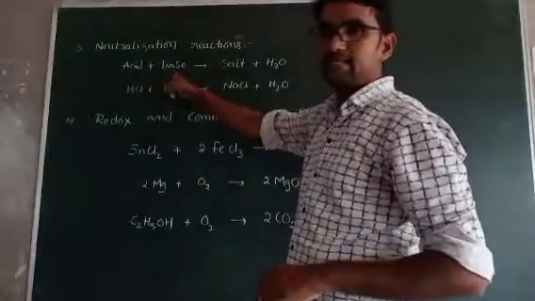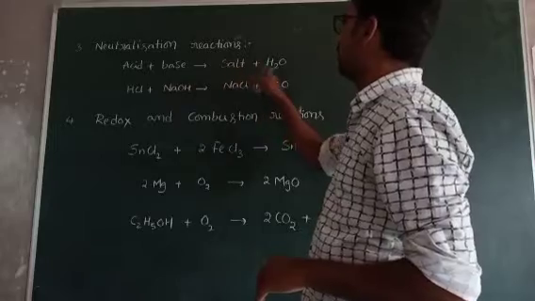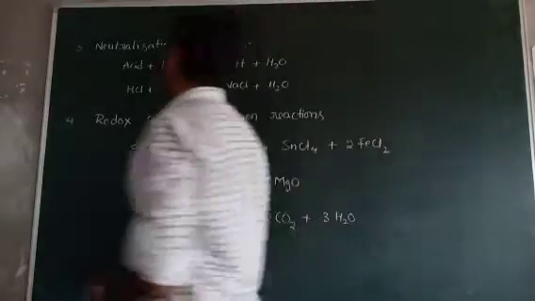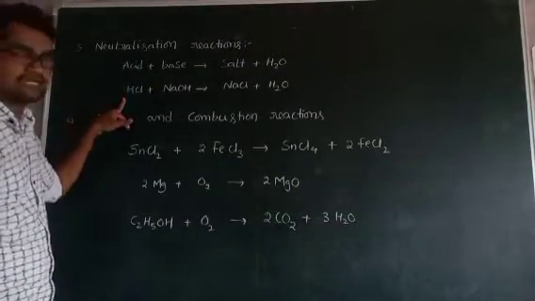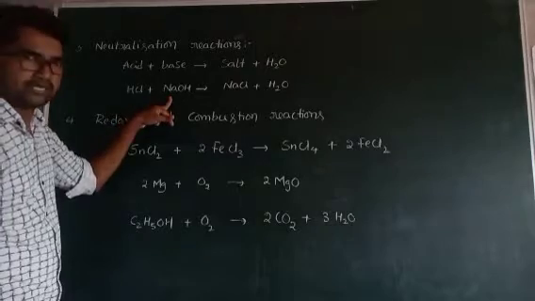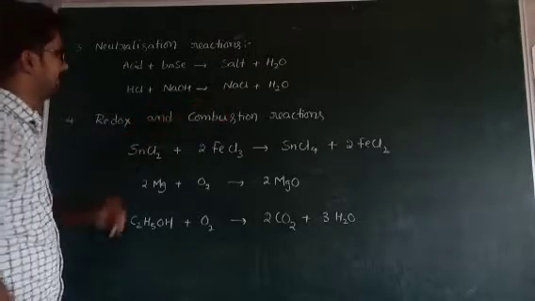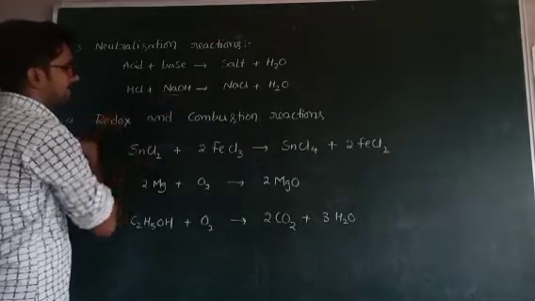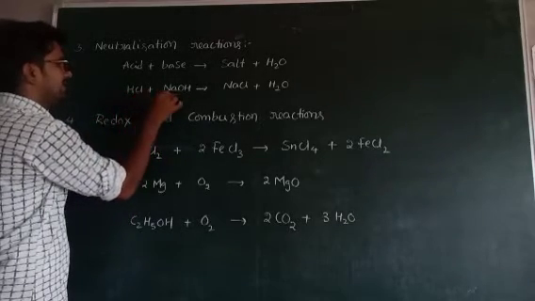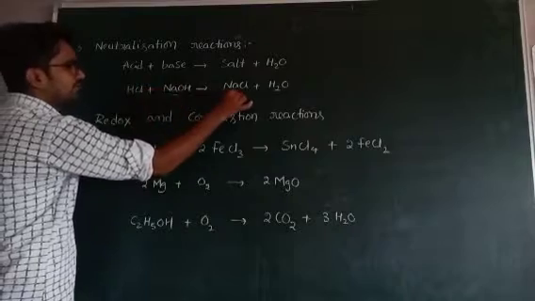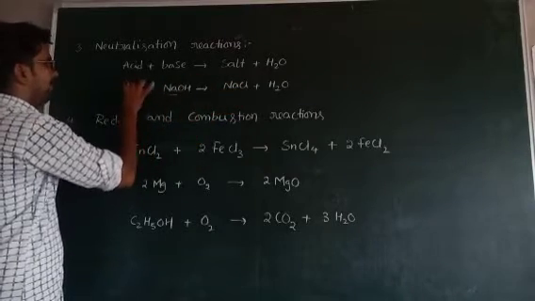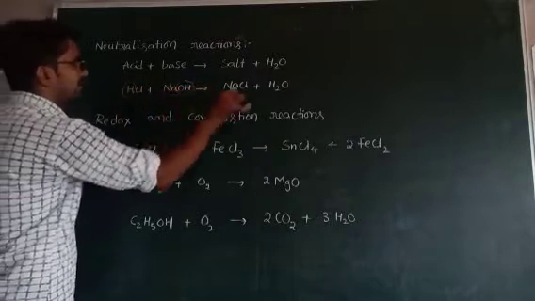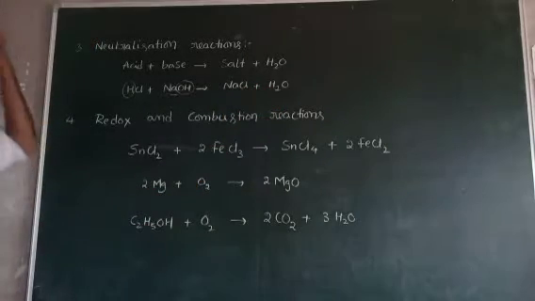So we observe neutralization reactions in acid-base reactions. Acid plus base gives rise to salt plus water. For example, acid HCl and base NaOH give rise to salt NaCl plus H2O. Very simple. NaOH gives Na, HCl gives Cl. This Na and Cl combine together to form NaCl, and the remaining H and OH combine together to give H2O. These are neutralization reactions.